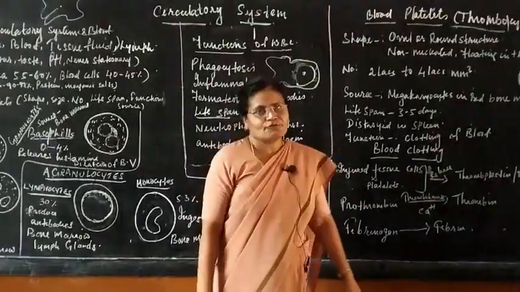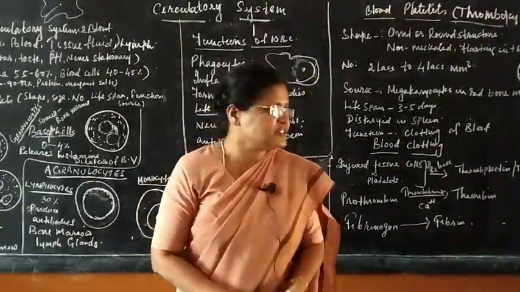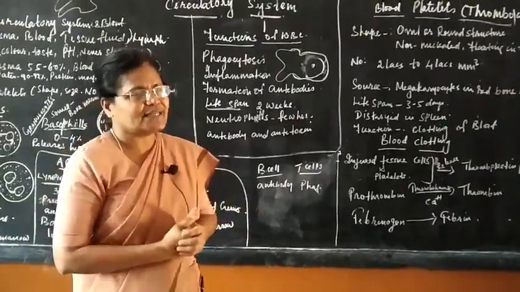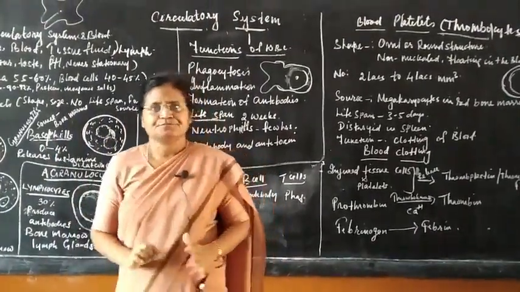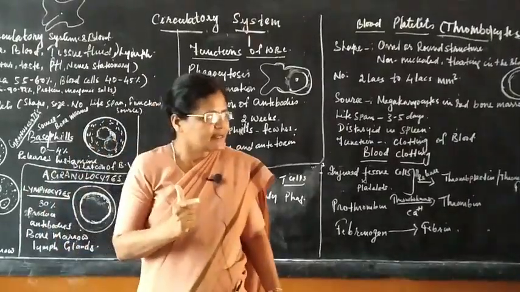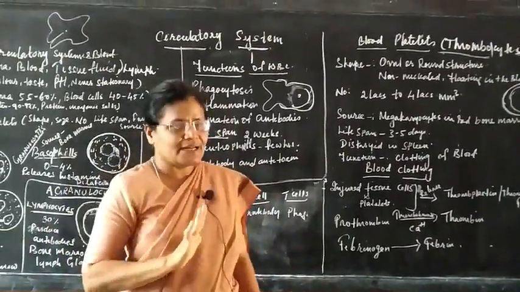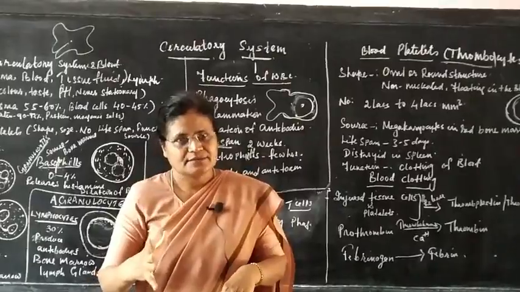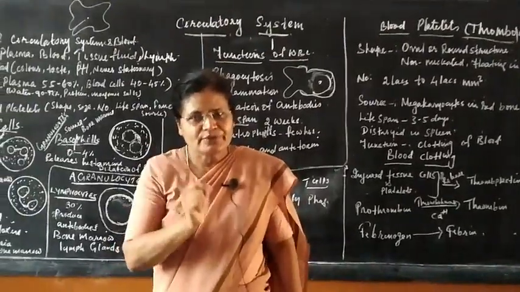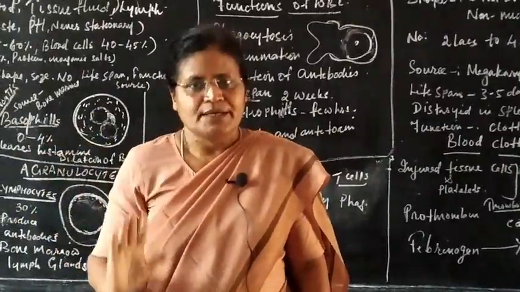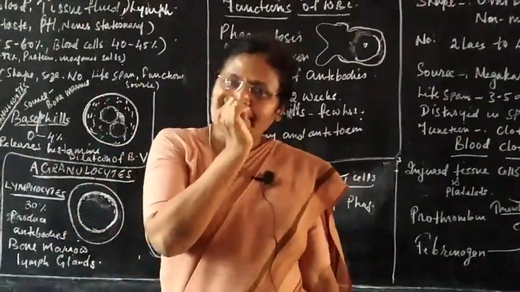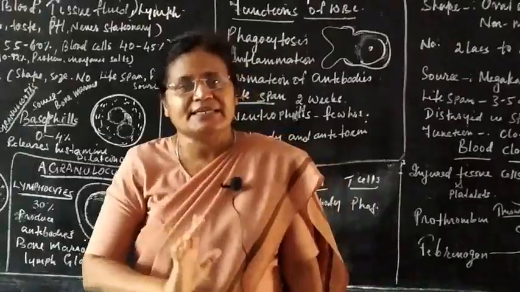Function is clotting of blood. Now, how does blood clotting take place? Remember the steps, children, it is very easy. Suppose you are running, you hit a stone, and blood is coming out. Do you think the blood is going to keep on bleeding? No, it has to stop. It clots.